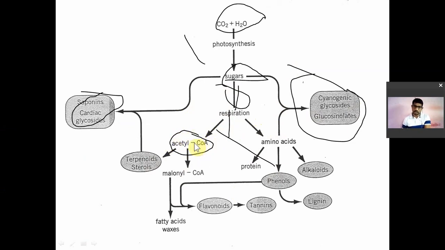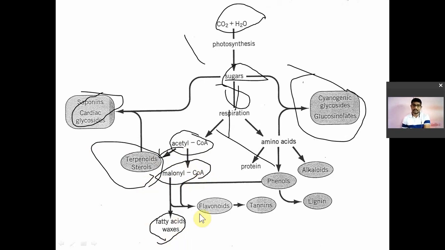From the acetyl CoA molecule, that molecule is utilized for synthesis of steroids and lipids. ये acetyl CoA से lipids बनेगा, steroids बनेंगे, terpenoids बनेंगे. ठीक है, तो terpenoids and steroids are biosynthesized from this acetyl CoA by using various pathways. From acetyl CoA, undergoing the malonic acid pathway, you will get fatty acids and waxes. ये भी सिंथेसाइज होता है. देन इंटरमीडिएट जो है कंपाउंड्स उससे फ्लेवोनॉइड्स बनते हैं, टैनिन्स बनते हैं.